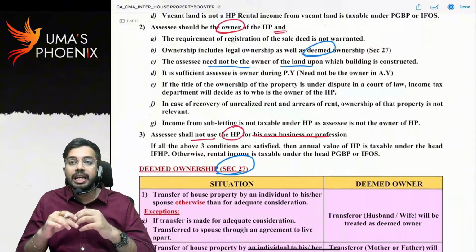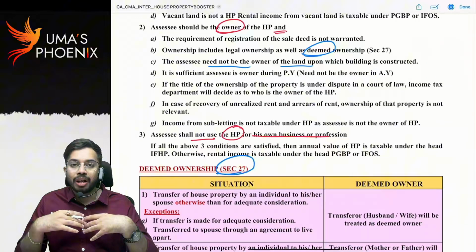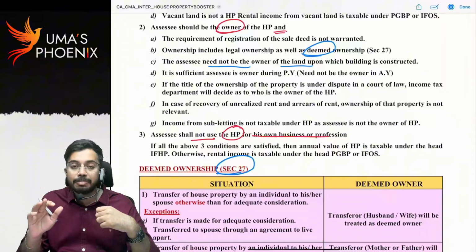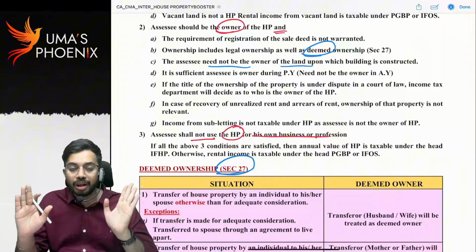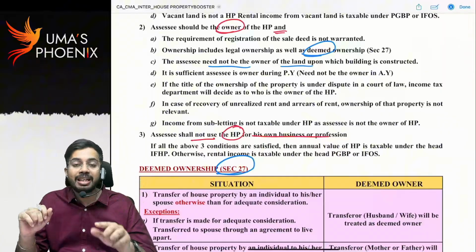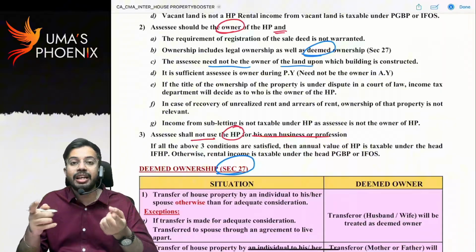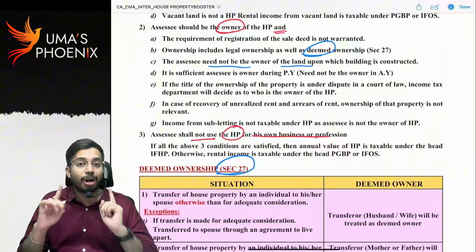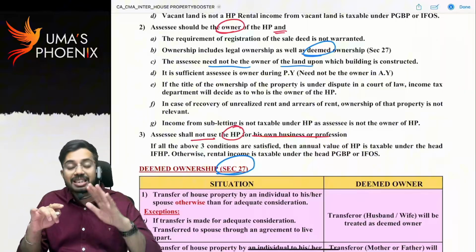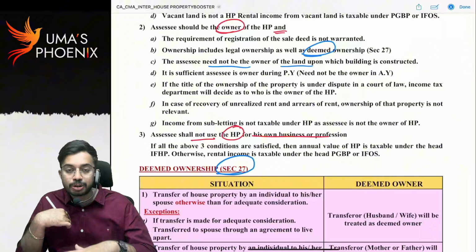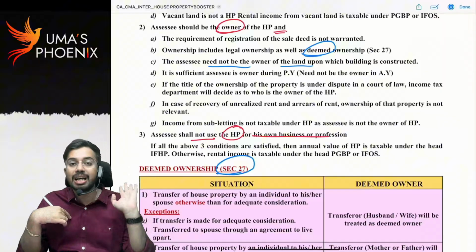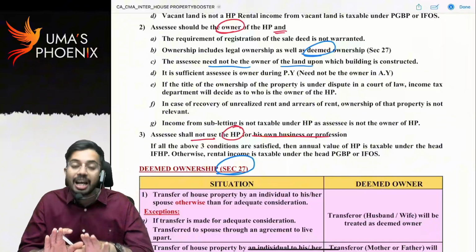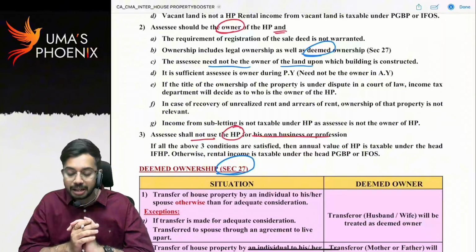Next. See, in the previous year, I am the owner. On 31st March of the previous year, I sold the house property. That means in the assessment year, I am not the owner. You all know income of the previous year is taxable in the assessment year. So in the year of taxability, the assessment year, I am not the owner of the house property. Even though I am not the owner in the assessment year, still rental income is taxable to me under the head house property because I am the owner during the previous year. That means ownership during the previous year is sufficient. SSE need not be the owner during the assessment year.